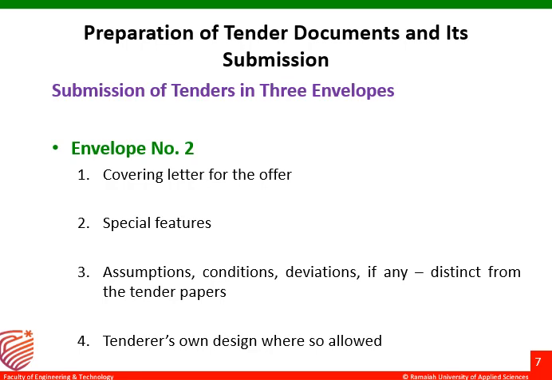Then the assumptions and conditions. Usually the principal might have given his requirements, but the contractor might have taken them in some other way. Those are called assumptions. Whatever assumptions the contractor has made have to be mentioned here in envelope 2.